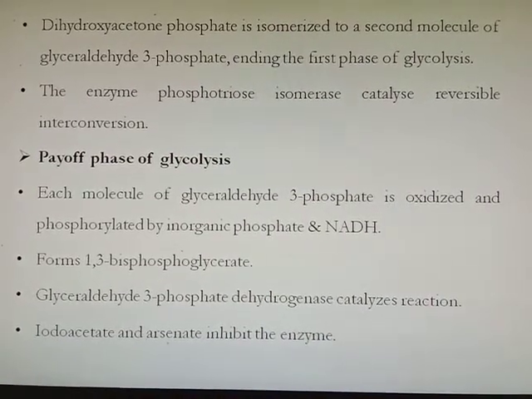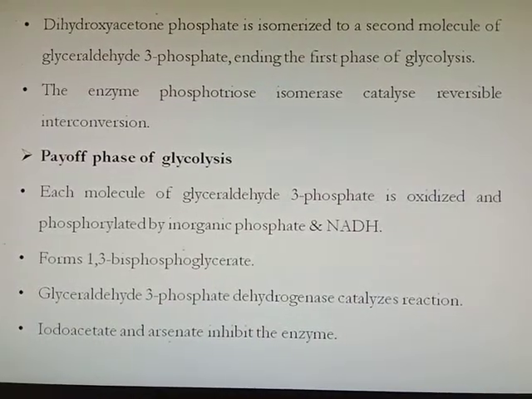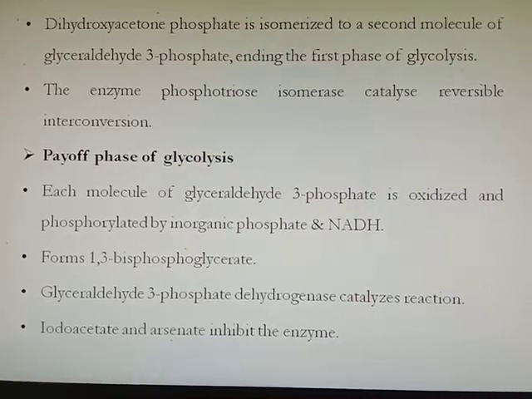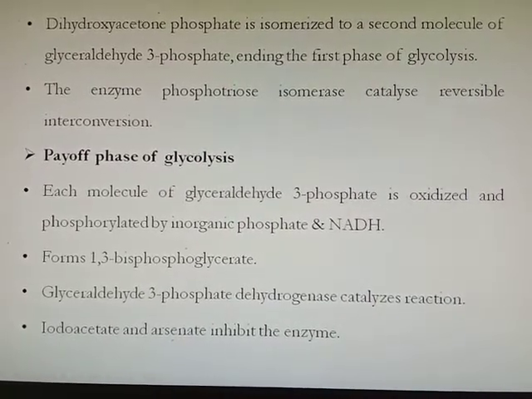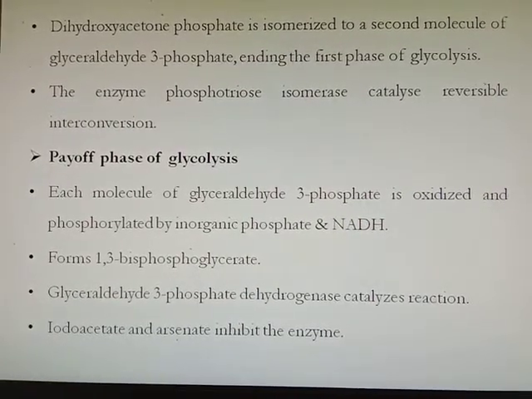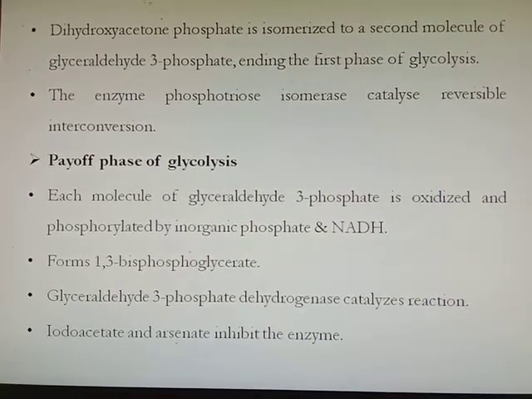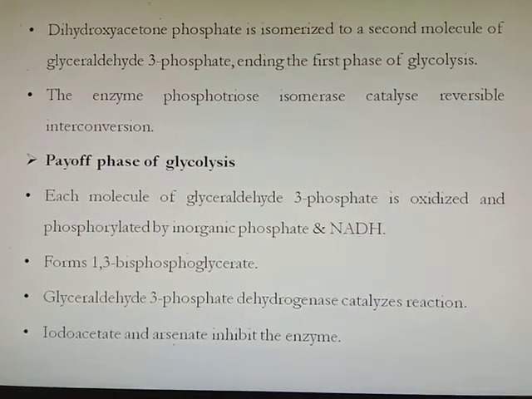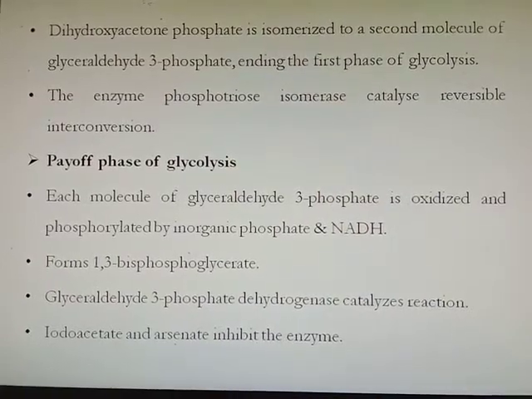Now in the payoff phase of glycolysis, each molecule of glyceraldehyde 3-phosphate is oxidized and phosphorylated by inorganic phosphate, and NADH is formed. So the glyceraldehyde 3-phosphate is oxidized to form 1,3-bisphosphoglycerate. Glyceraldehyde 3-phosphate dehydrogenase catalyzes this reaction, and this reaction is inhibited by iodoacetate and arsenate.